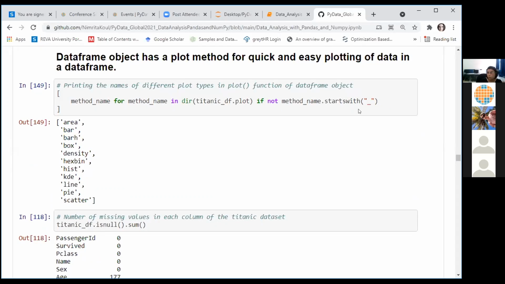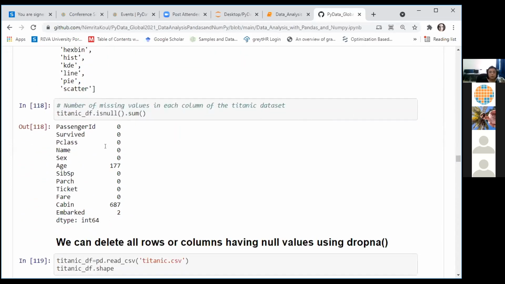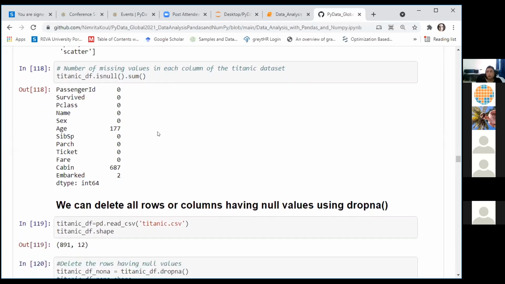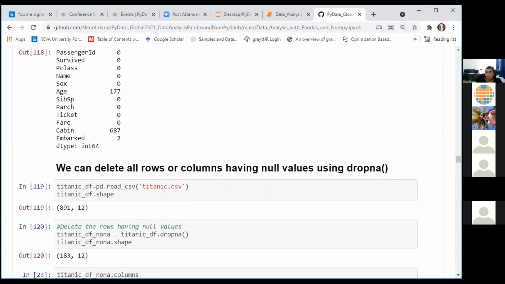If you wish to check the number of missing values in every column of your data frame, you can use the isnull function followed by the sum function. This finds the sum of all null values in each of the columns of the data frame. Once you have null values, you would like to drop them, right? You would like to handle them in some way.